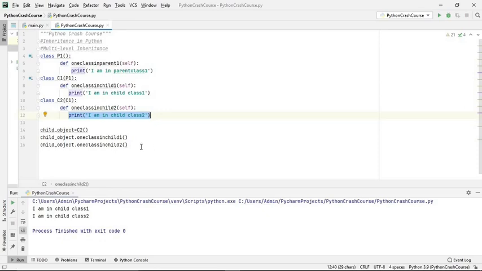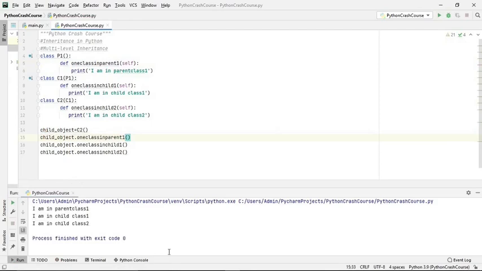If we want to display the last one, you can also do that. We just write child class 1, child class 2, and here you can also display the child object dot parent class 1. By this process I can access the property of parent class 1, so it will obviously work. Parent class 1 has been displayed, and then child class 1 and then child class 2.